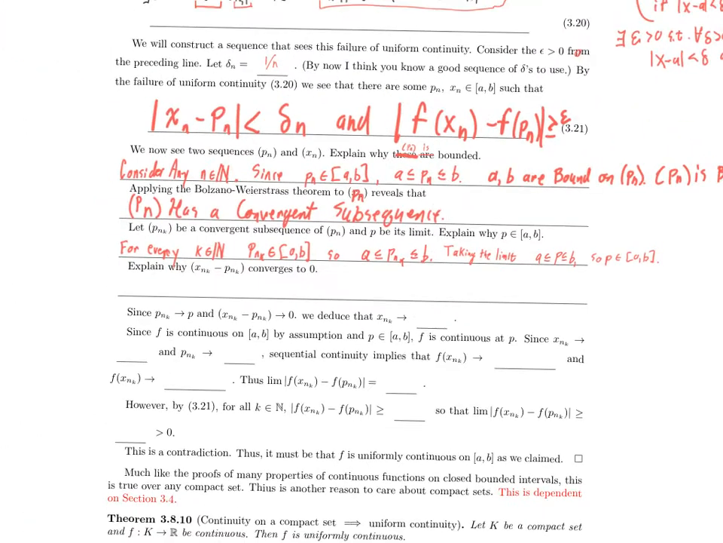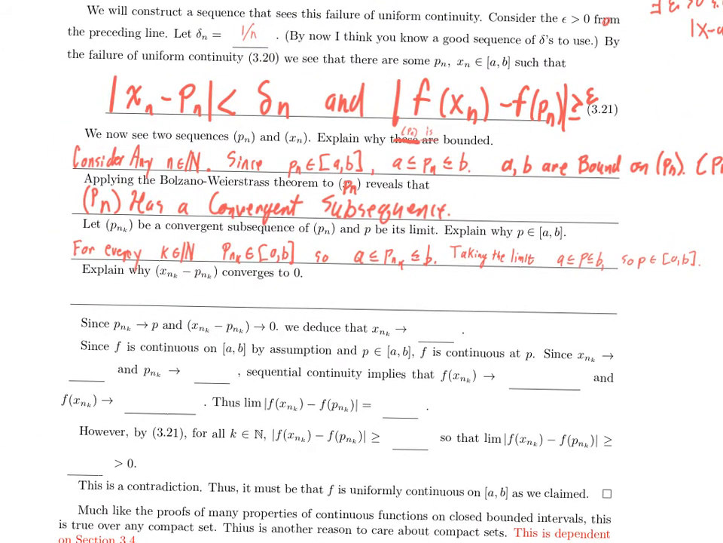And what's the point? Why should I care about that? Well, I should care about that because f is continuous on the whole closed bounded interval a comma b by assumption. So since p is in the closed bounded interval a comma b, f is continuous at that particular input.